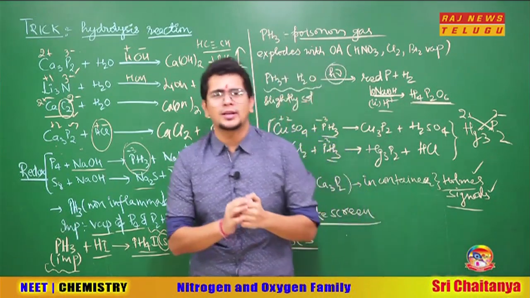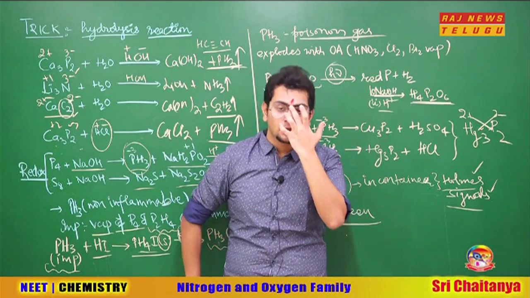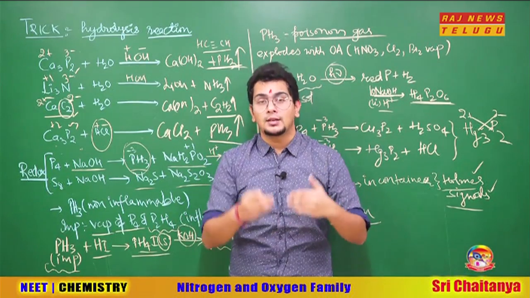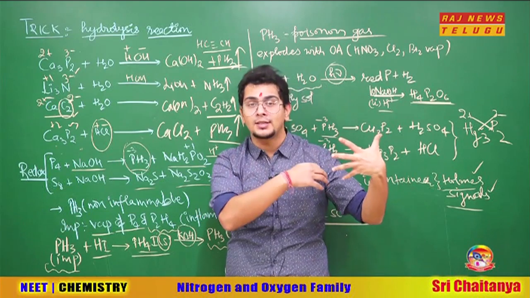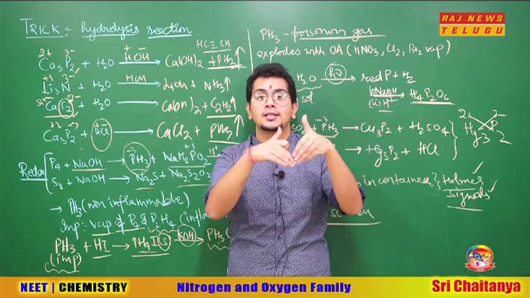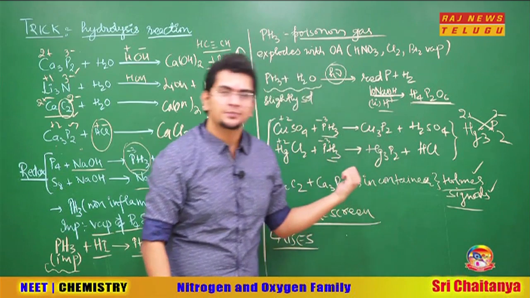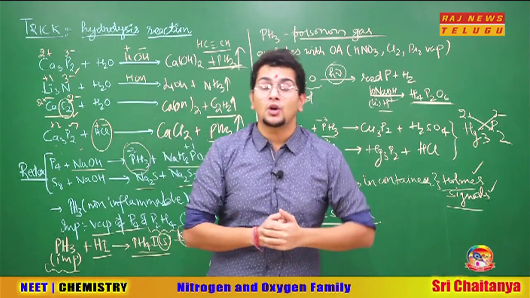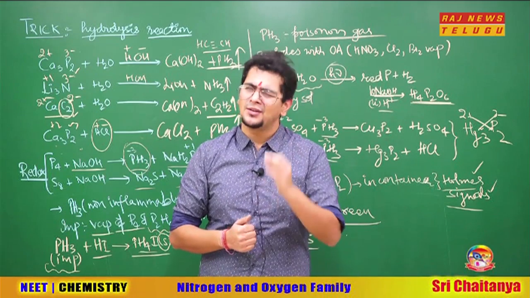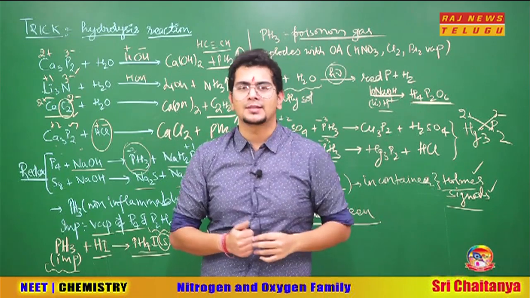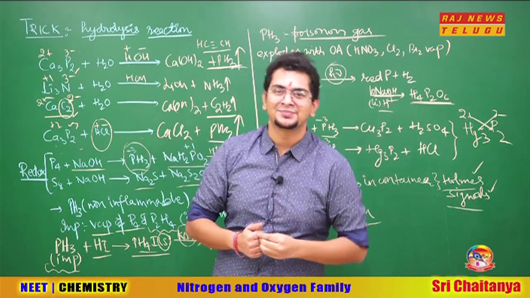People use this nowadays, so luckily wars are not going on, touch wood. But previously, wars used to be there. So to create a shield so that the enemy cannot see us, they used to use a smoke screen of phosphine. So this was about the phosphine topic. Now let us enter into the halides of phosphorus. Very beautiful, sweet little topic is there. So let's carry on.